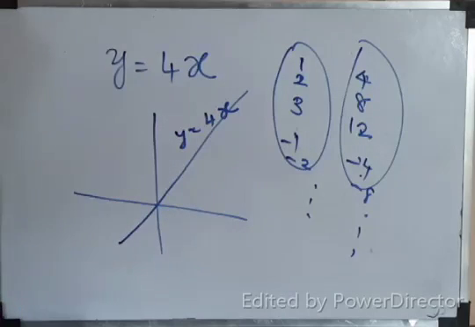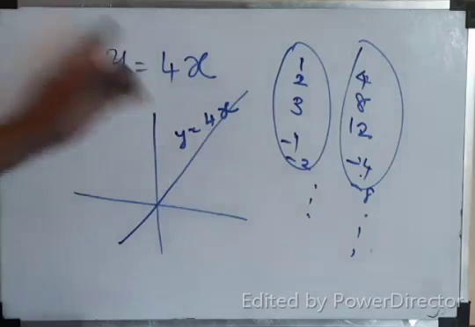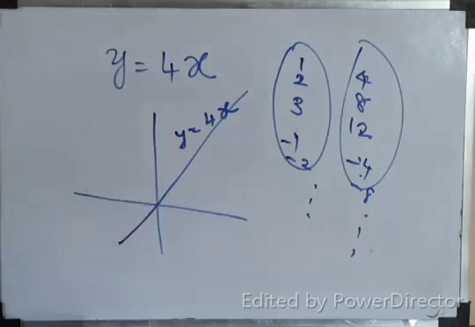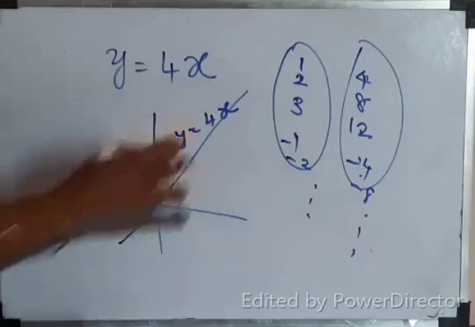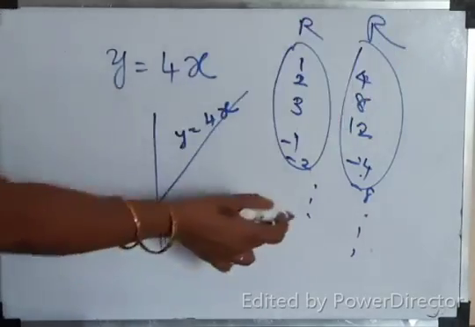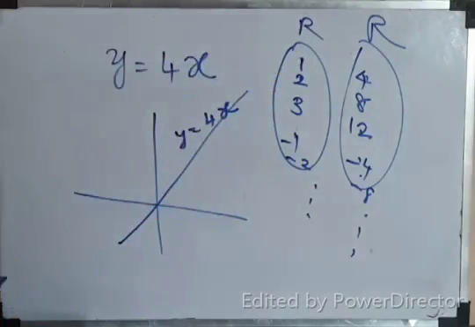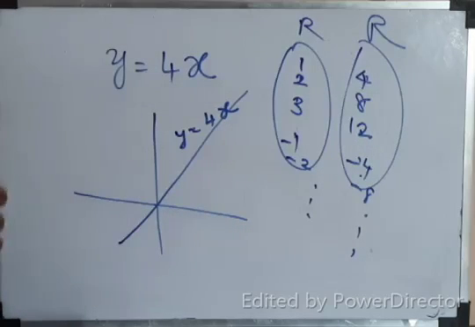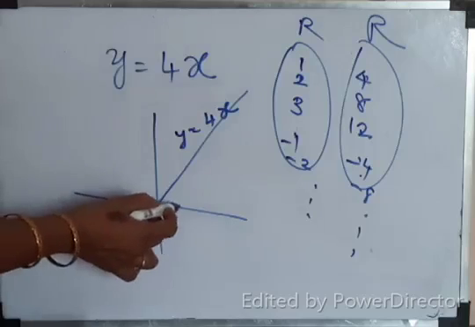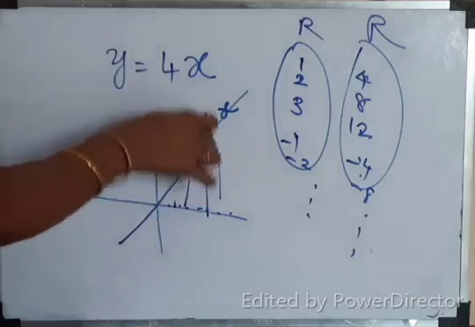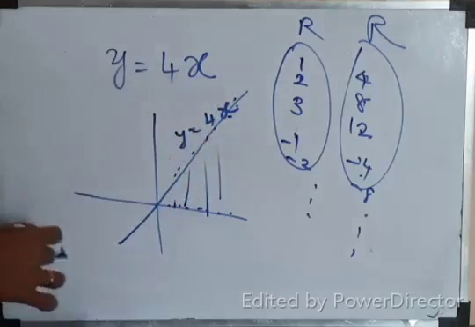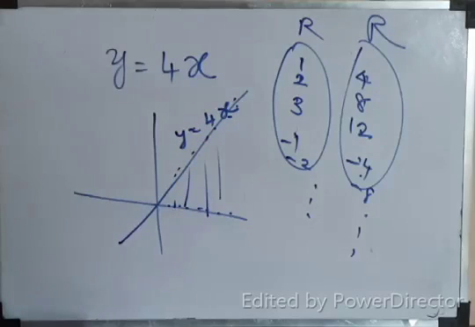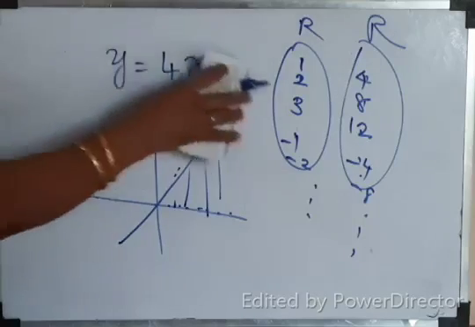Y equal to 4x. Is there any break in the graph? No. Because any point you take from R, real number to real number, even if you take 0.5, you will get another number. Minus 7 by 3, you will get a y value. So for different values of x, you will get different values of y. That means the function is continuous throughout, for all the points where x belongs to R. There is no break. Correct?